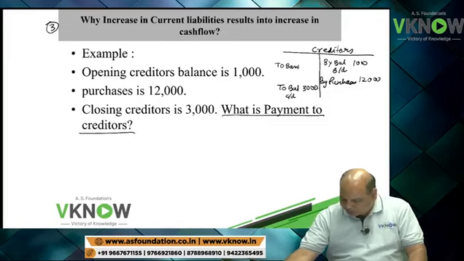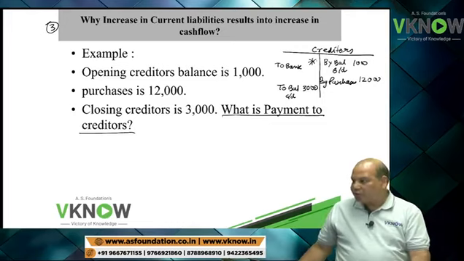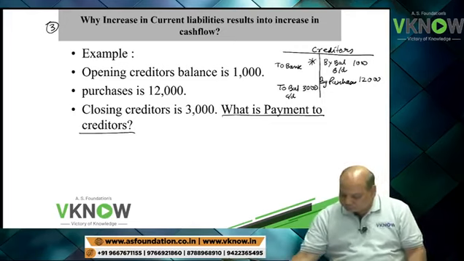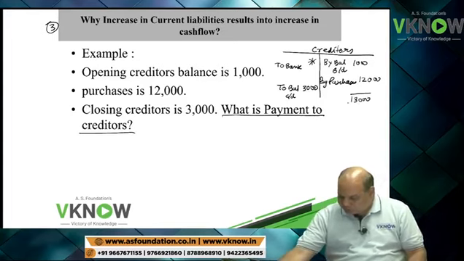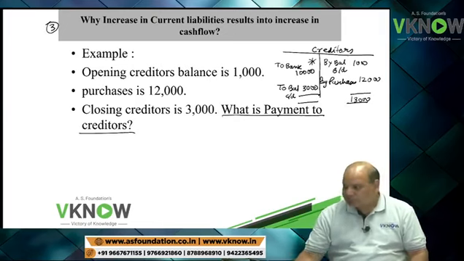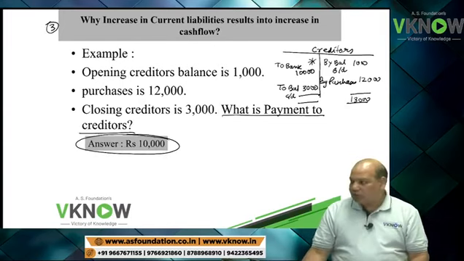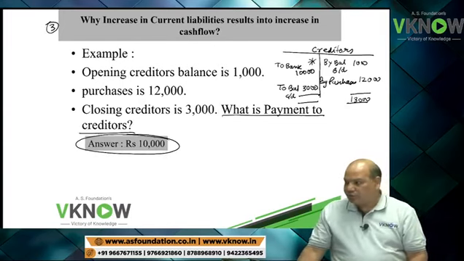So to bank is how much? 12 plus 1, 13,000 minus 3. So to bank 10,000. Answer is 10,000.